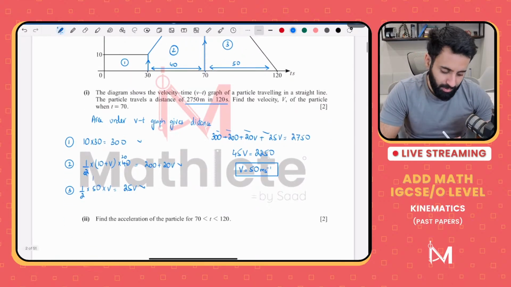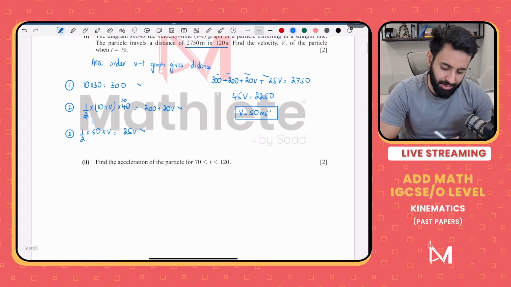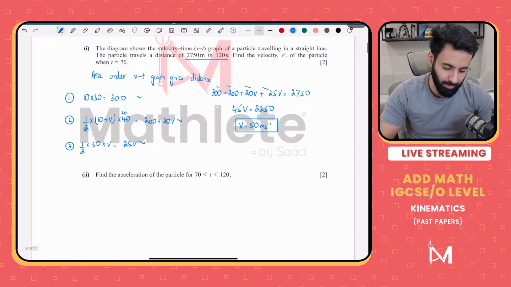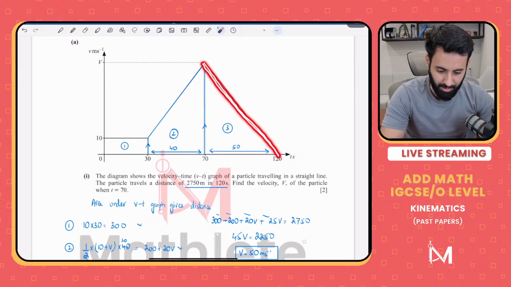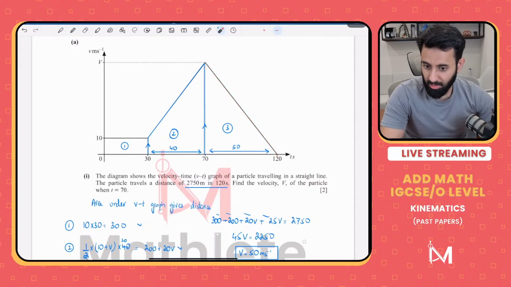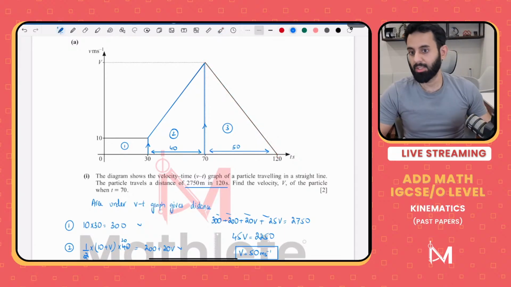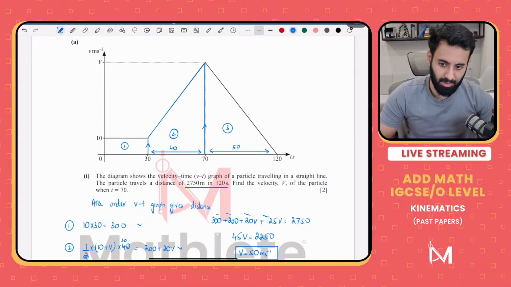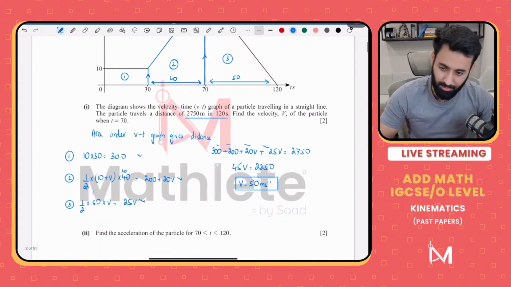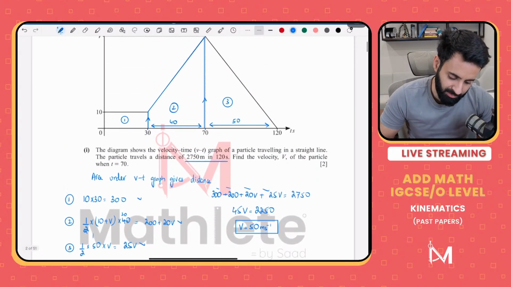Now, part 2. Find the acceleration of the particle for 70 to 120. So 70 to 120, that means this is the duration where we have to find out the acceleration. You'll find this worksheet, check the link in the description. I'm pretty sure I've uploaded this worksheet over there. If it's not, you can tell me, I'll upload it right now.